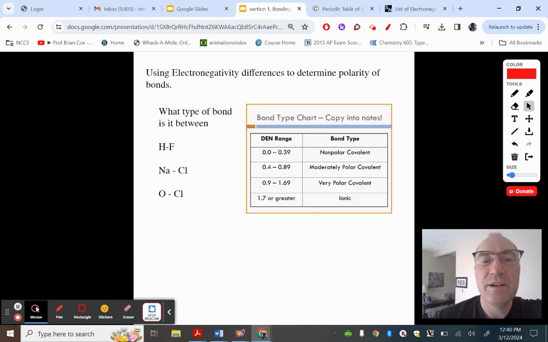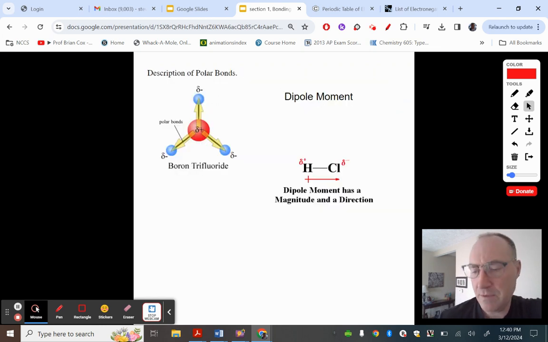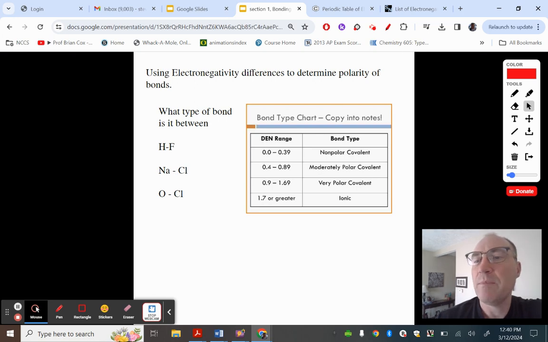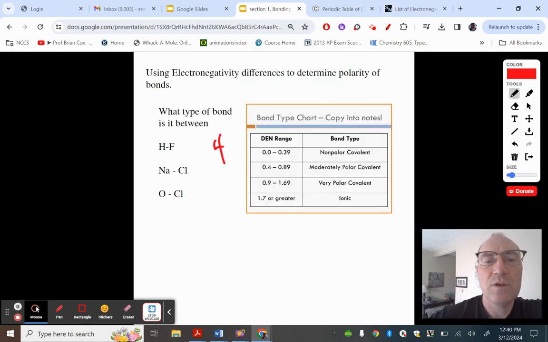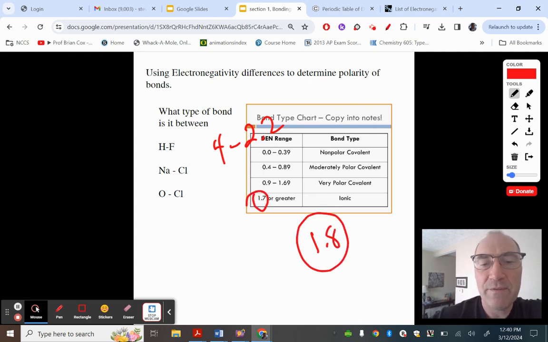Now, what's going to happen is you would have to look at what F is. F is 4. So you look up the electronegativity of F, you find out it's 4, and then you look it up for H. It's 2.2. So 4 minus 2.2 ends up being 1.8. And if you're at 1.7 in distance, this is ionic bonding. I'll give you this chart right here that has the different things listed on it, but to describe the type of bond, you subtract the difference.